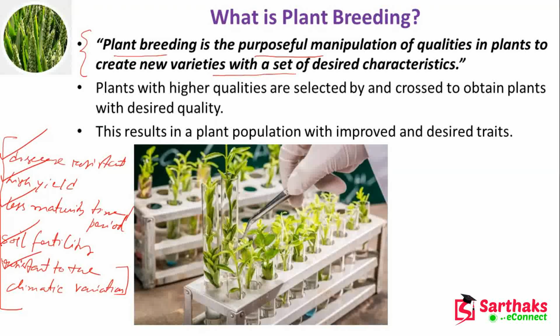This process is called plant breeding, and this results in a plant population with improved and desired traits. Traits means character.